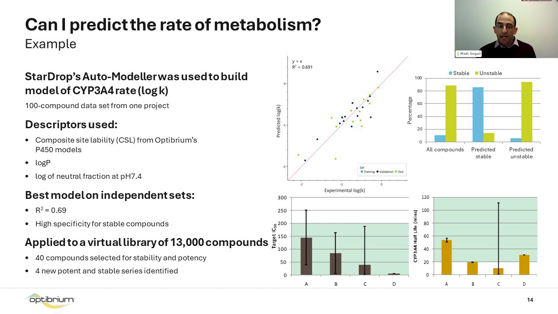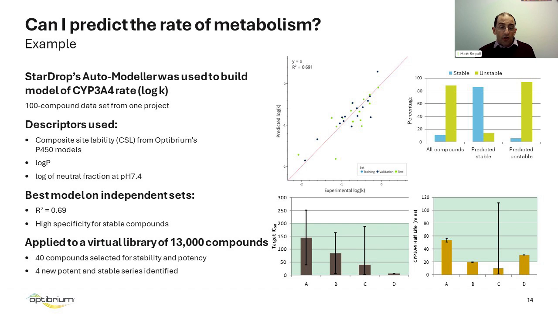And what you can see here for the independent validation and test sets is a really very good correlation with a coefficient of determination of almost 0.7. And just looking at the specificity of the model, particularly what you can see is that of those compounds that were predicted to meet the stability criteria, the large majority of those were found to be stable in practice in those independent test sets.